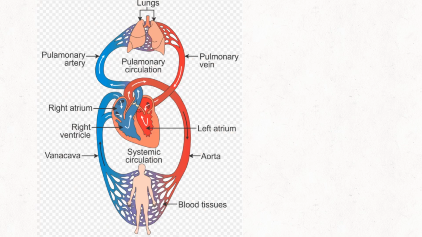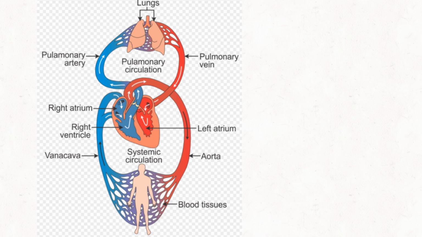Now let us see when does the oxygen enter the blood and when does the carbon dioxide enter the blood. In man, blood flows through the heart 2 times to complete 1 cycle. I repeat, in man and all the other mammals and birds, blood flows through the heart twice to complete 1 cycle. Once is between the heart and the lungs, the other time is between the heart and the body parts.